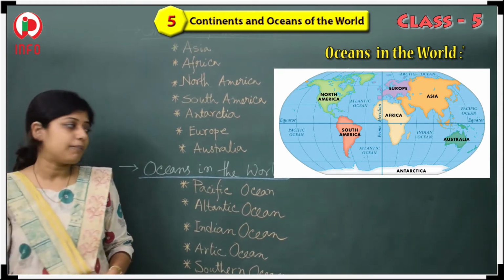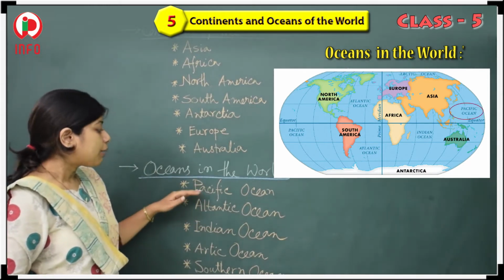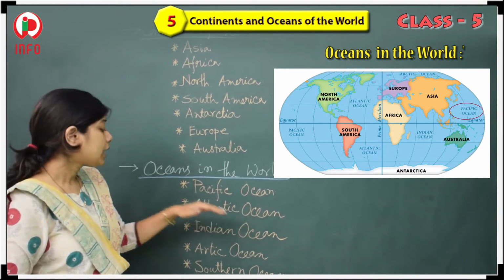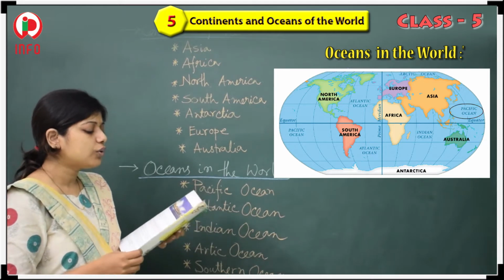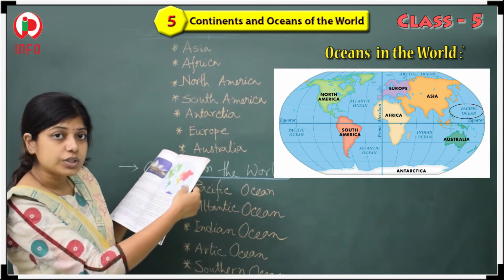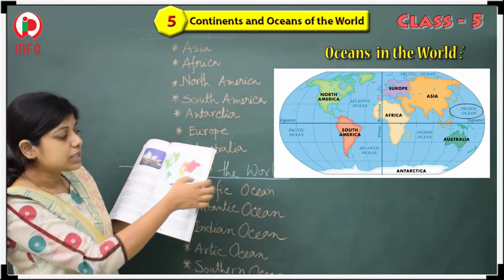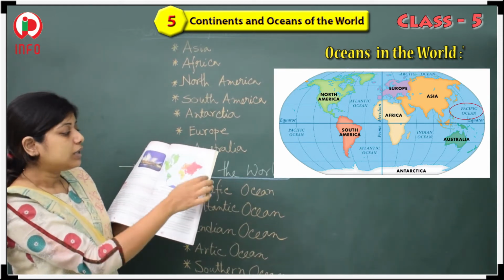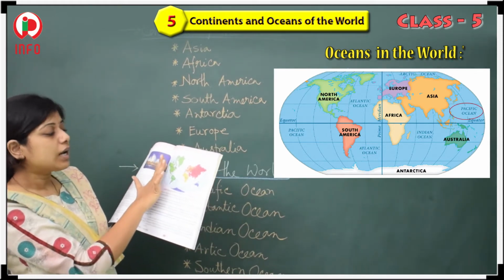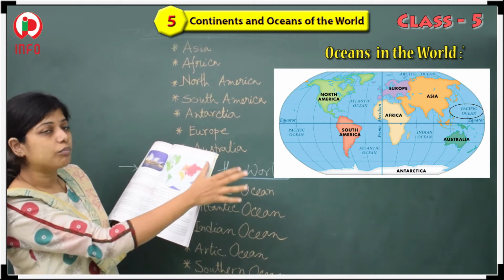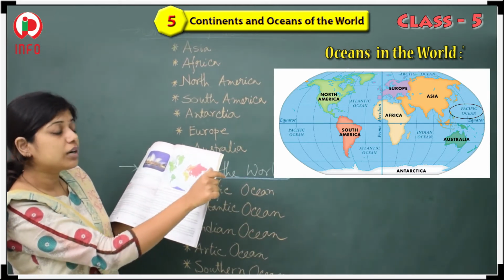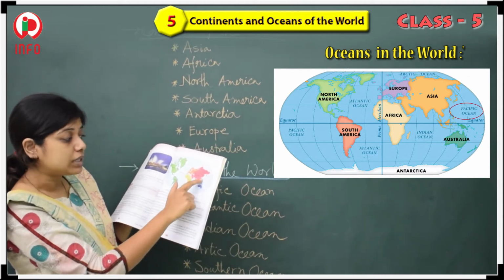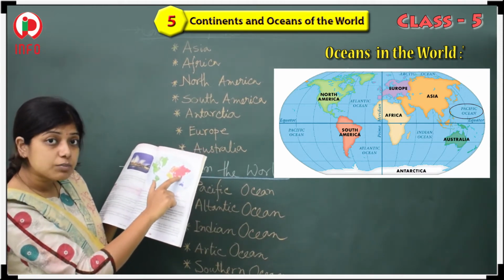What are the names? The first one is the Pacific Ocean. Next one, the Atlantic Ocean. First I want to show you where the Pacific Ocean is. Pacific Ocean is here. That means if you draw the world map here, this portion will come here again. So this is the portion of the Pacific Ocean.